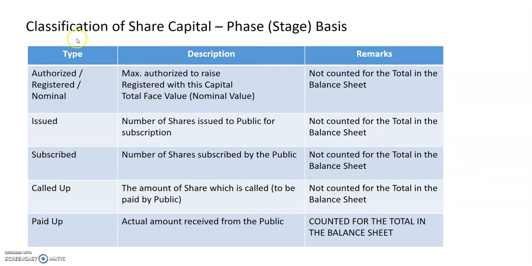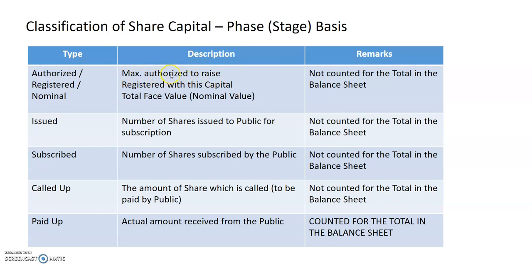Share capital as such can be classified into different stages. The first one is authorized or registered or nominal capital. It is called authorized because this is the capital authorized by the registrar of the company when the company registers.